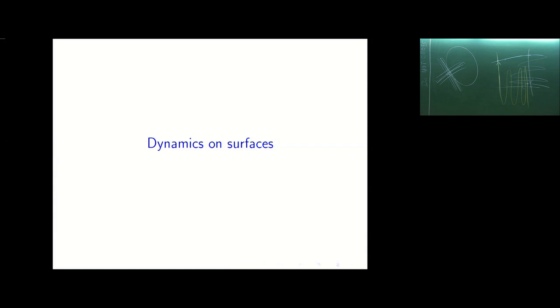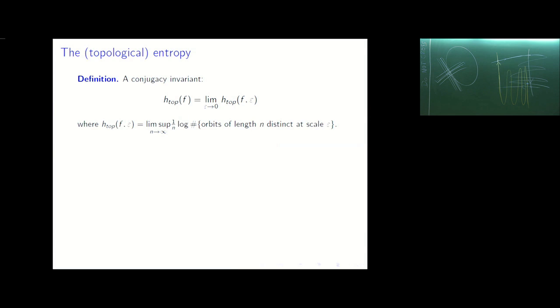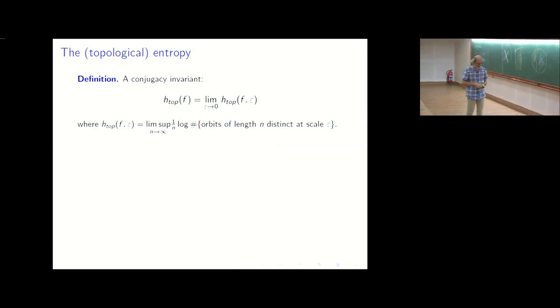So on surface, you have better information related to homoclinic classes, because you may look to a notion of being large and small for the dynamics. So I introduced a notion which is called the topological entropy. Topological entropy measures the complexity of your system or of an invariant set.